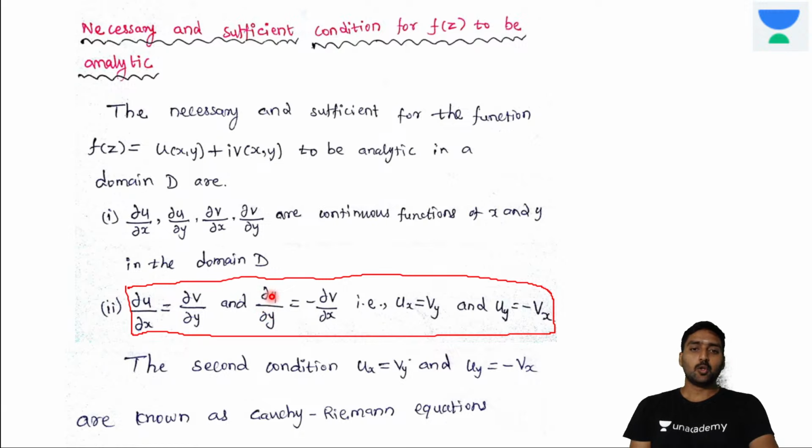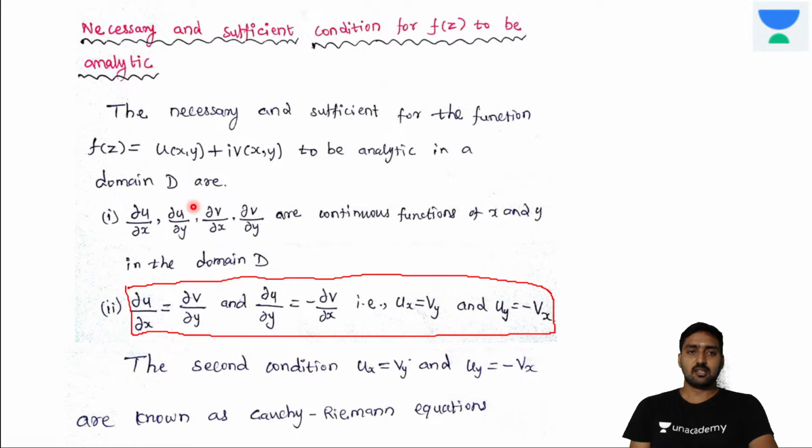Then dou u by dou y is equal to minus dou v by dou x. In short form, ux is equal to vy, and uy is equal to minus vx. These two conditions are known as the Cauchy-Riemann equations.